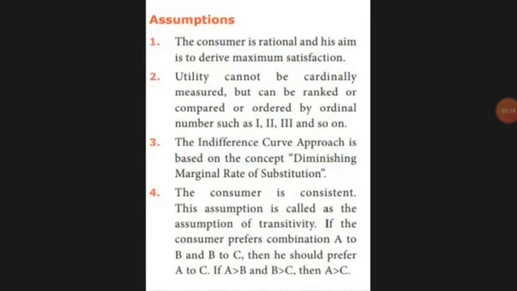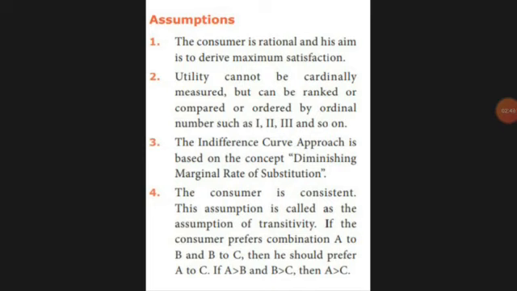The first assumption is that the consumer should get maximum satisfaction. Second, it should be arranged in a 1, 2, 3 ranked manner, like ordinal numbers. Next, there should be a diminishing marginal rate of substitution. If I'm using toothpaste, a substitute should be there. If this toothpaste is not available, next I go to another, so a substitute should be there.